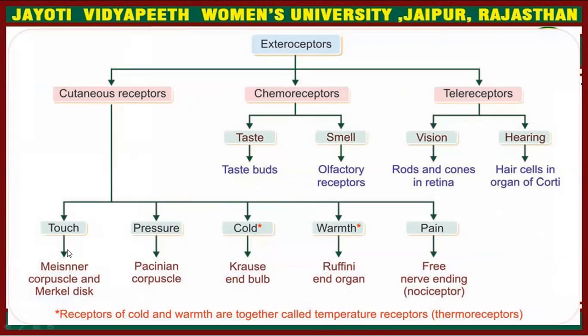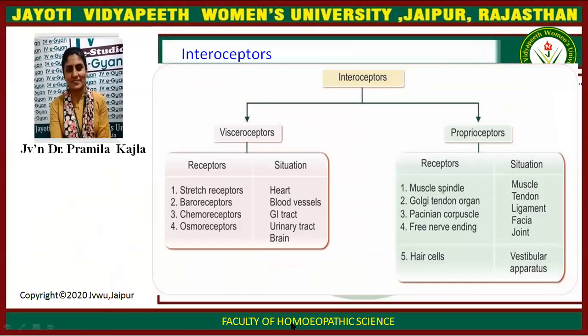For touch, Meissner corpuscles and Merkel disc receptors. For pressure, Pacinian corpuscles. For cold, Krause end bulb. For warmth, Ruffini endings. And for pain, free nerve endings, which are nociceptors. Response to cold and warmth together are called temperature receptors.